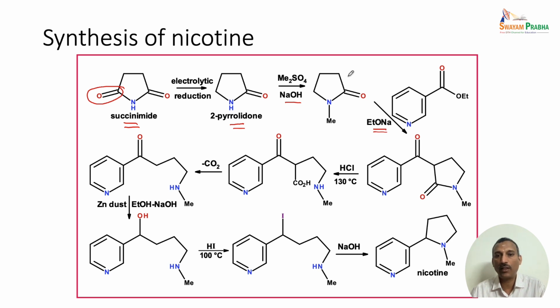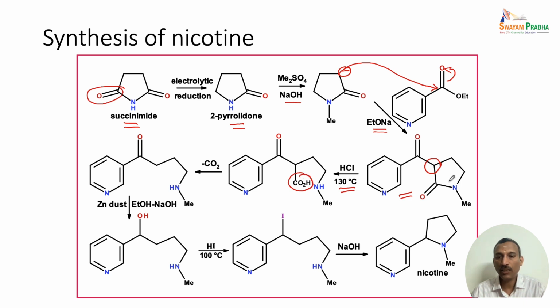So, what it does is, this is the most acidic hydrogen. So, the base abstracts a proton from this one, and this particular anion attacks this electrophilic carbon, and this moves towards here. So, we end up with the corresponding intermediate as shown here. So, the condensation takes place at this position adjacent to the carbonyl unit, and then on treatment with HCl at 130 degrees centigrade, it undergoes a ring opening, and we end up with a carboxylic acid unit.